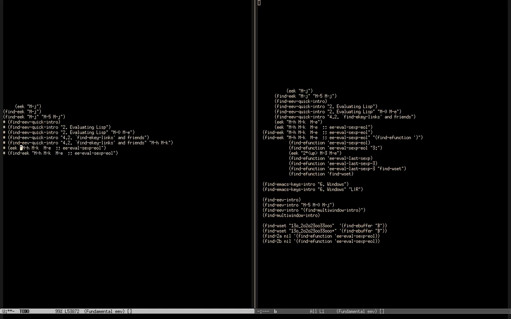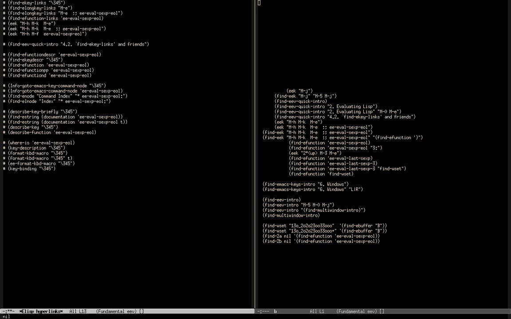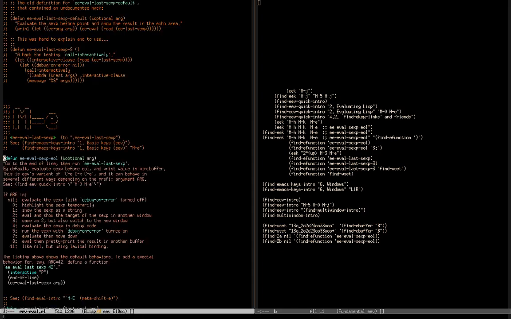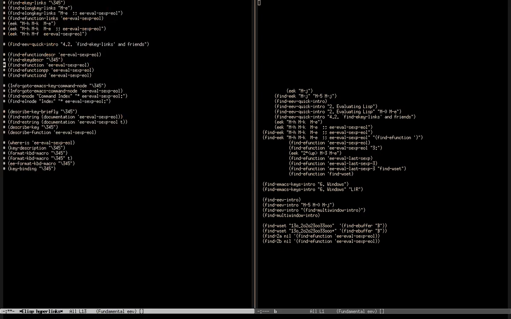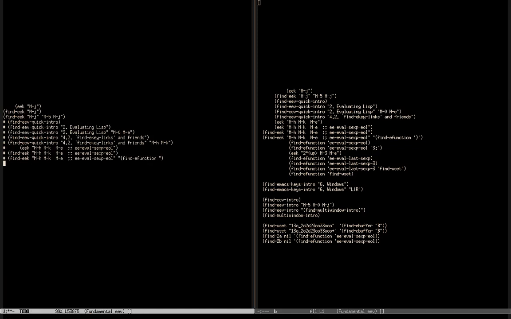Let me refine this hyperlink here and create a version of it that points exactly to this line. Let me test this hyperlink. It goes to the source code of this function. So let me copy this hyperlink to my notes.